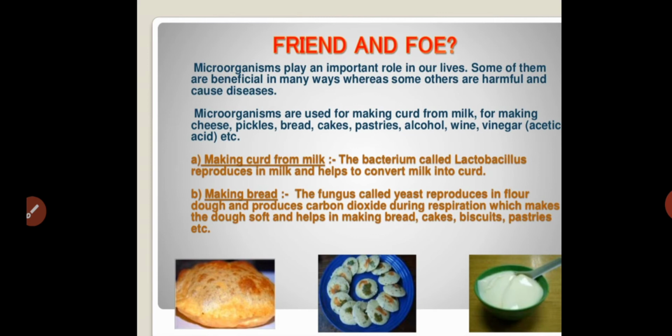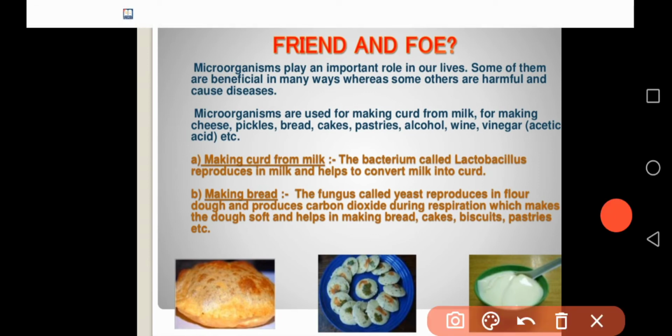So, for example, useful microorganisms are used for making curd from milk, for making cheese, pickle, bread, cakes, pastries, alcohol, wine, vinegar, that is acetic acid. In this field we are using these microorganisms. Without microorganisms it is not possible to prepare these items.